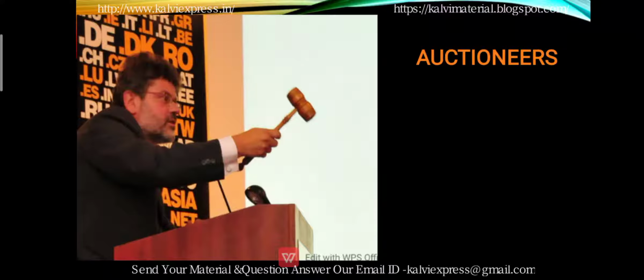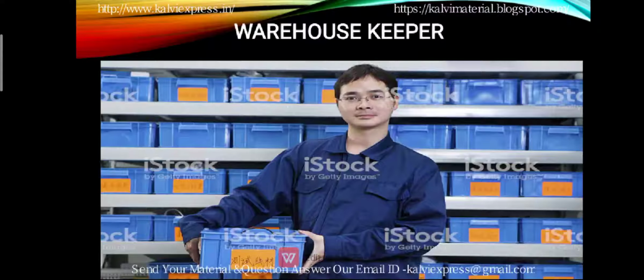Next, the price at which the offer is accepted, that is when the sale is coming to an end, is the knockdown price. This is shown by the striking of the hammer on the desk. This particular act indicates the acceptance of the bid by the auctioneer. For doing so, the auctioneer will be given a commission on a certain percentage of the sales he has done. So next is the warehouse keeper.